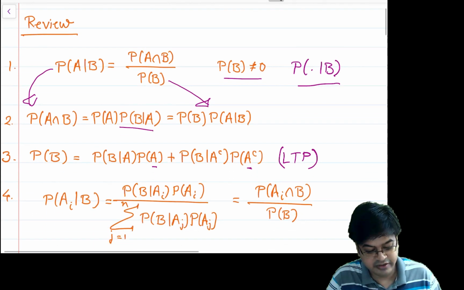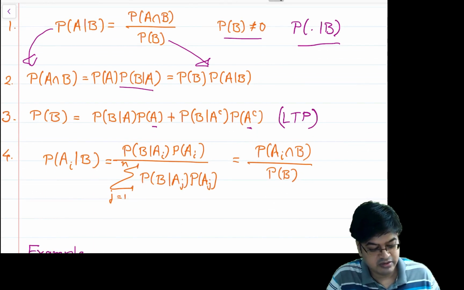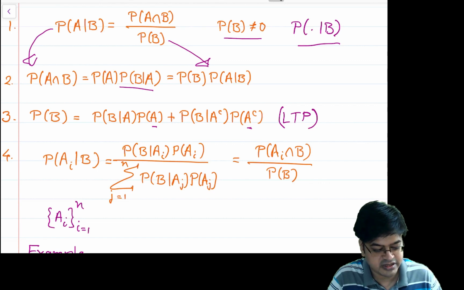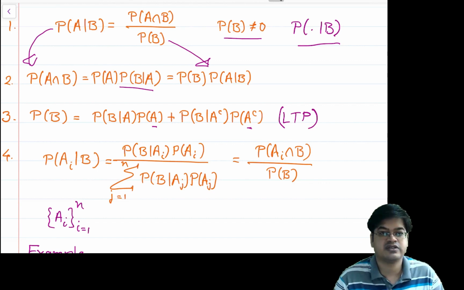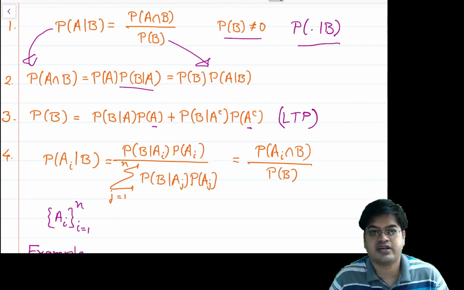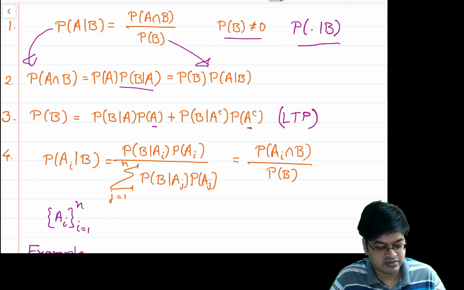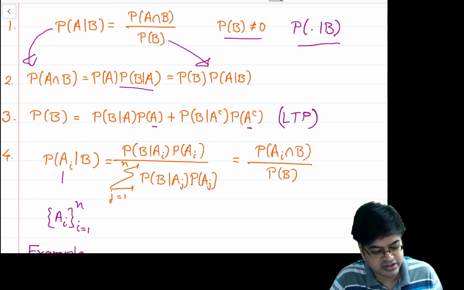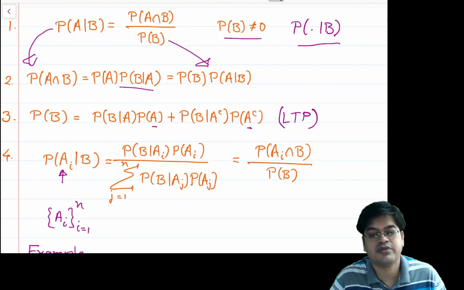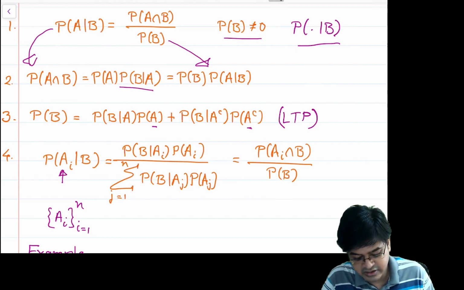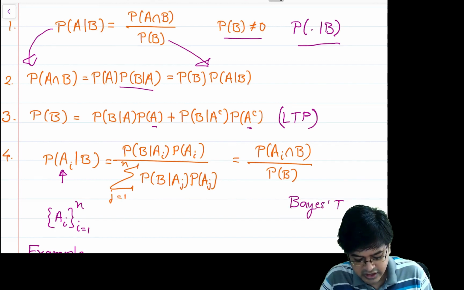This is important. And then finally in the last week we saw Bayes theorem, which is given by this, where the A_i form a partition of the sample space, i equal to 1 to n, and they are supposed to be the causes and B is the effect. So we are actually finding a cause-effect relationship. Given that the effect is observed, what is the cause? What is the probability that A_i caused it? This is the crux of Bayes theorem. So we have all our tools at our disposal.